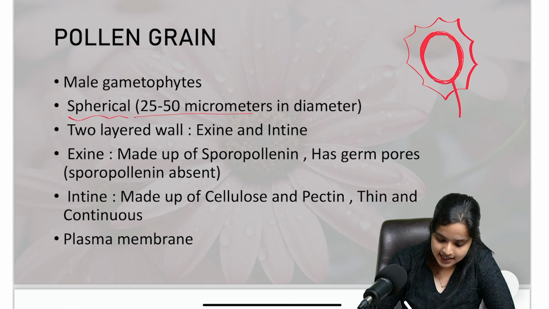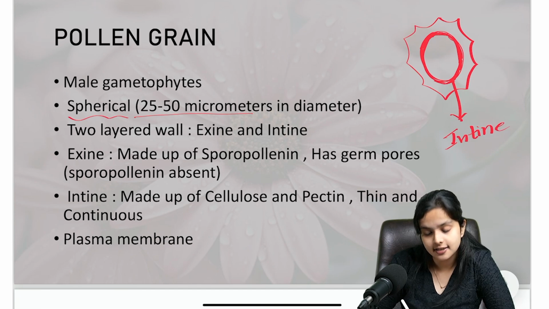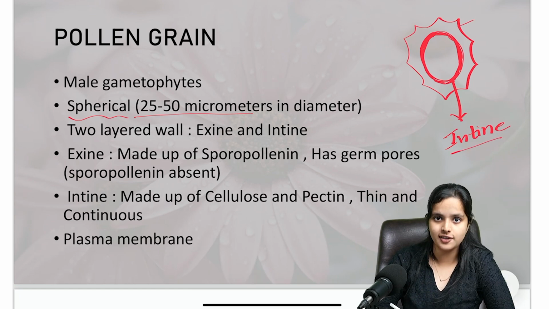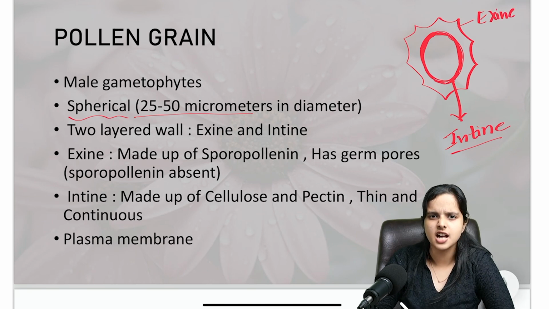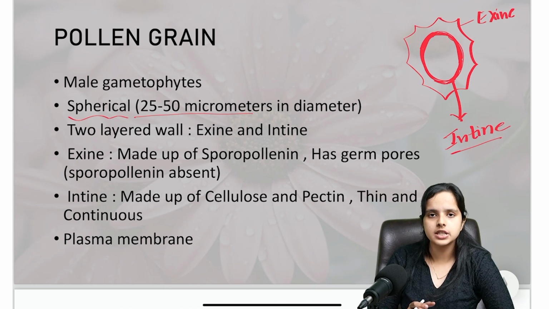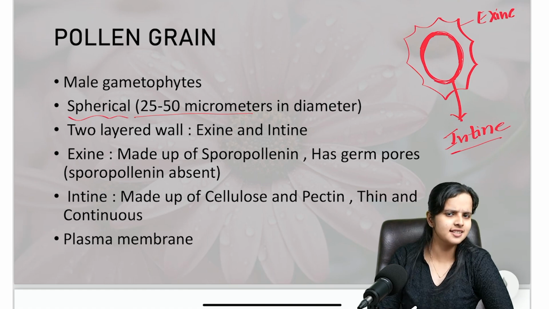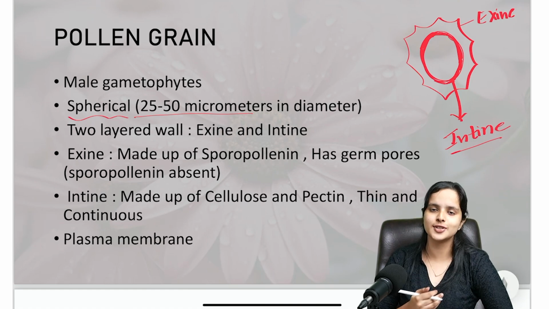The inner layer is called the intine, as the name suggests. The inner layer is known as the intine, and the external or outer layer is called the exine. Calling it an "avine" would be a bit weird, so we call it the exine because it's the external layer. So you have the inner layer, which is the intine, and the outer layer, which is the exine.